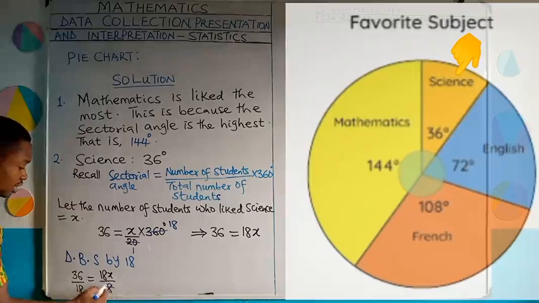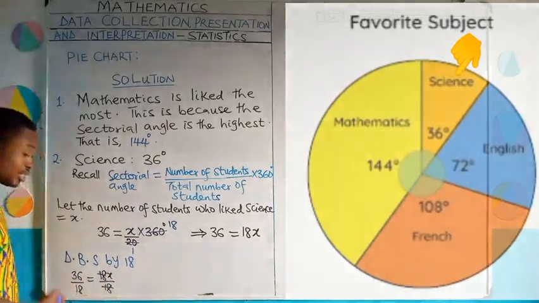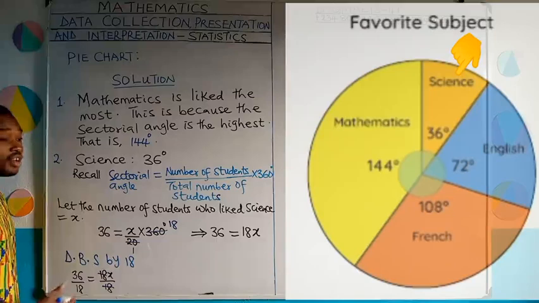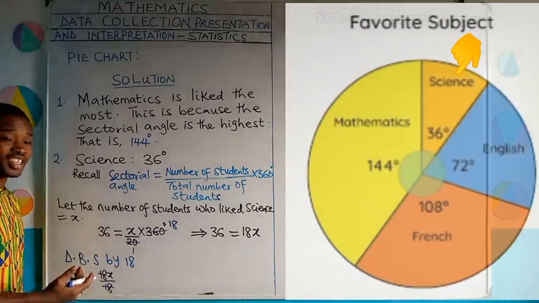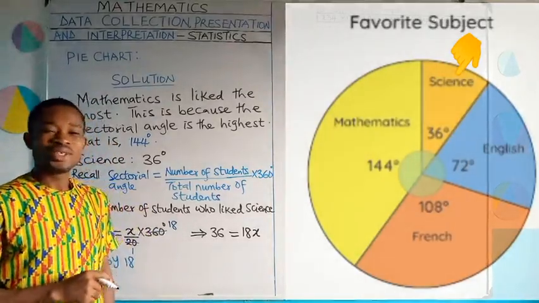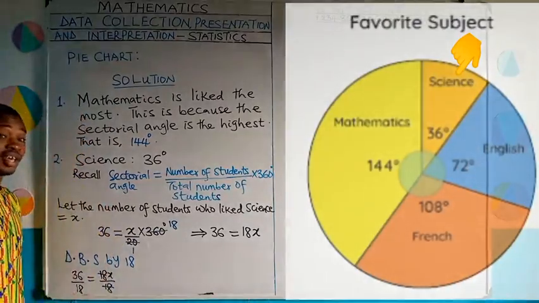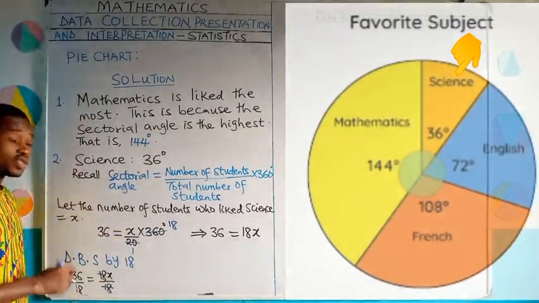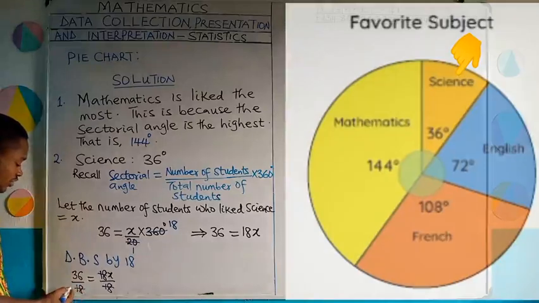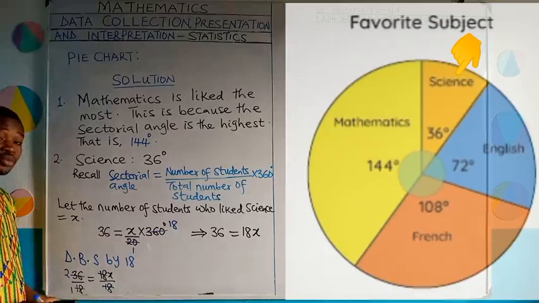So let us see, this 18 will cancel out. Then 36 divided by 18. Of course, you know 18 can divide 36. You can even choose to start with 9, because 9 can divide both of them. But if you are good in multiplication, like I said, you don't need to stress yourself. The HCF of 36 and 18 is 18. That is the highest common factor. So 18 can simply go. 18 divided by 18, you get 1. If 18 divides 36, it will give you 2 times. So do you see that I have 2 over 1? And 2 over 1 is equal to 2.